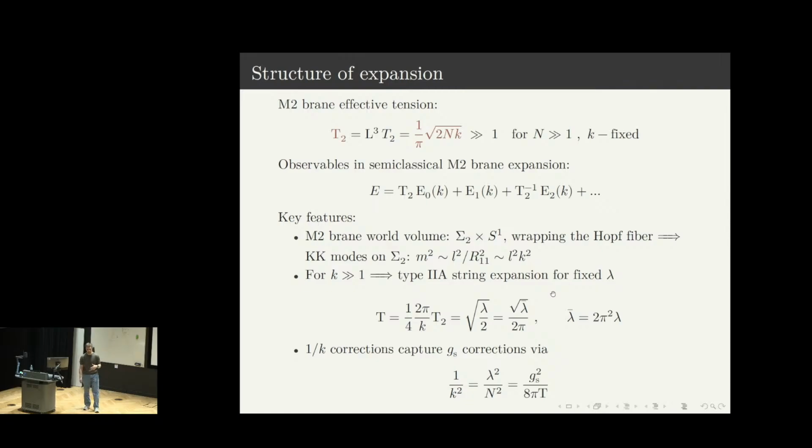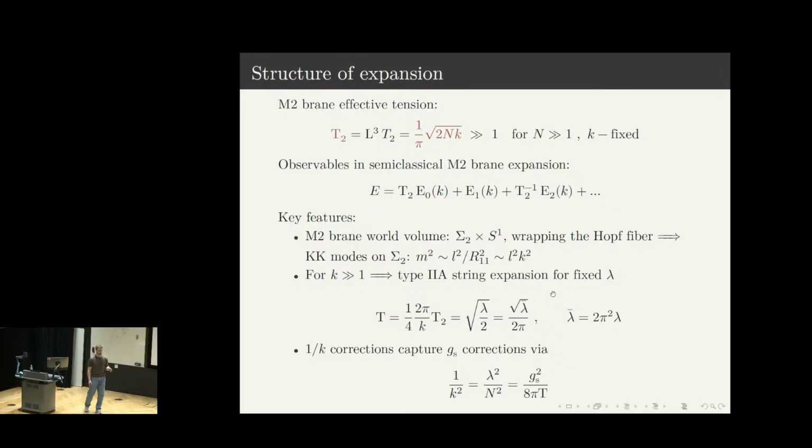So if we want to consider the large effective tension limit, we can fix k and consider n to be large. Then observables in this semiclassical M2-brane expansion will have the following form, where there is a classical piece, then a one-loop part, and higher-loop parts in principle.